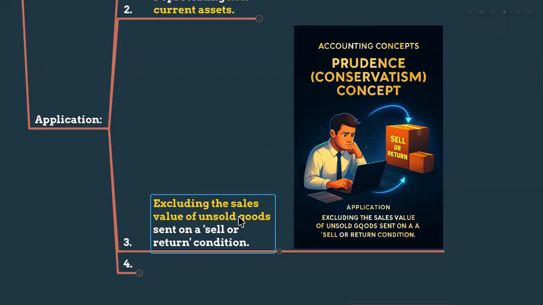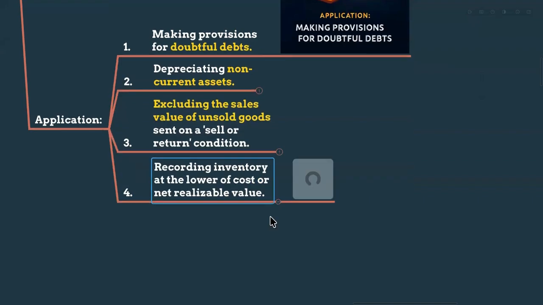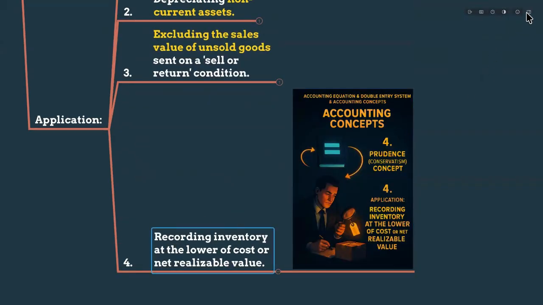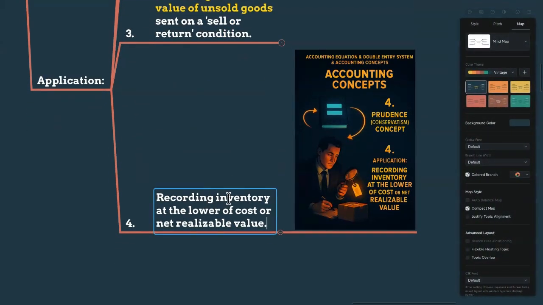Please try to sell within this particular period. Otherwise, please return to us. That is not actual sales because we are following the prudent concept, right? As well as we are recording the inventory at the lower of cost or net realizable value, right? We will learn this in LKS2 also.